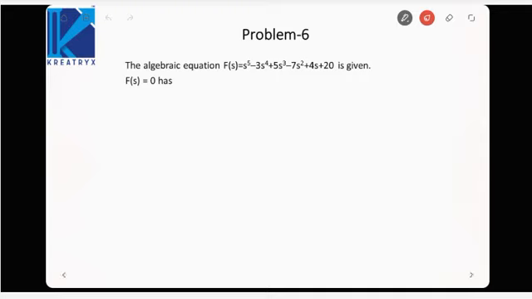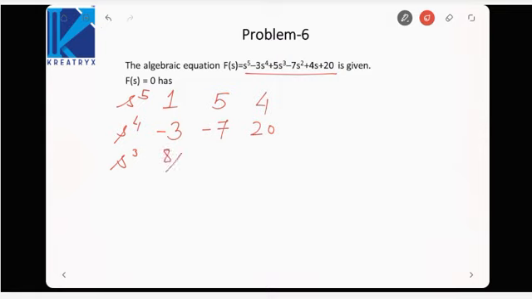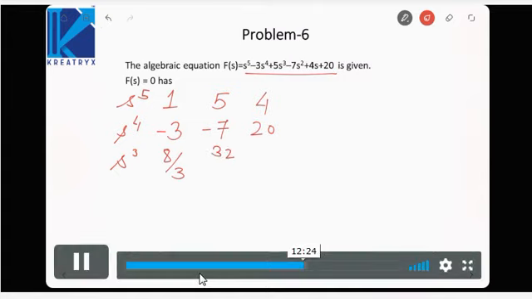Moving on to the next question. Here we have been given a characteristic equation. So let us form the Routh array from this. s to the power 5: 1, then 5, then 4. s to the power 4 will be minus 3, minus 7, 20. s cube would be here minus 15 plus 7, that is minus 8. Minus 8 by minus 3 is 8 by 3. Minus 12 plus 20. Minus 12 minus 20, that is minus 32. And minus 32 by minus 3 is 32 by 3.